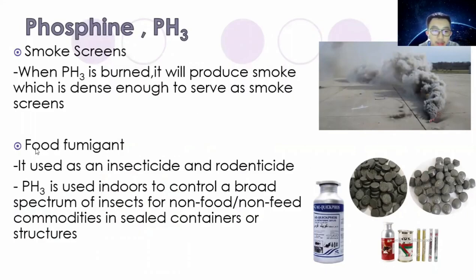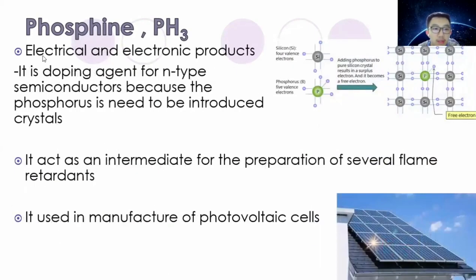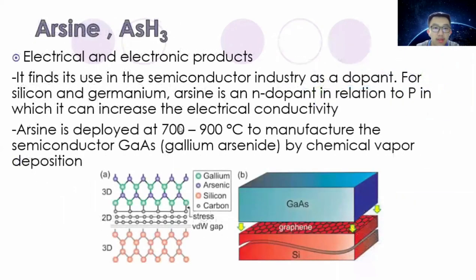Next, it is used as a food fumigant. It is used as an insecticide and rodenticide. PH3 is used indoors to control a broad spectrum of insects from non-food or non-feed commodities in sealed containers or structures. Besides that, it is used in electrical and electronic products. It is a doping agent for N-type semiconductors because phosphorus needs to be introduced into the crystal. It also acts as an intermediate for the preparation of several flame retardants, and it is also used in the manufacture of photovoltaic cells.